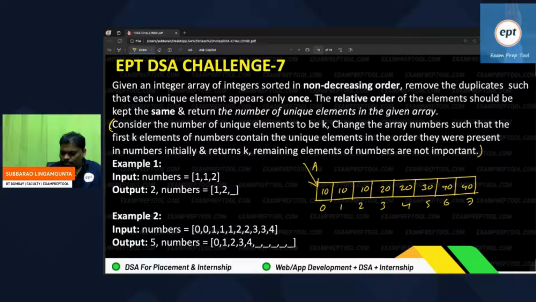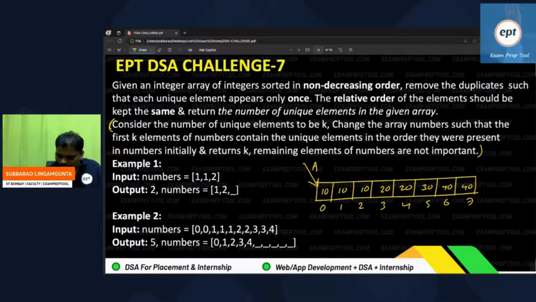Make sure only unique elements come. Remember 10 and 20: 10 should come first and 20 should come next because it is a sorted array. The relative order of the elements should be kept the same, and you return the number of unique elements in the given array.